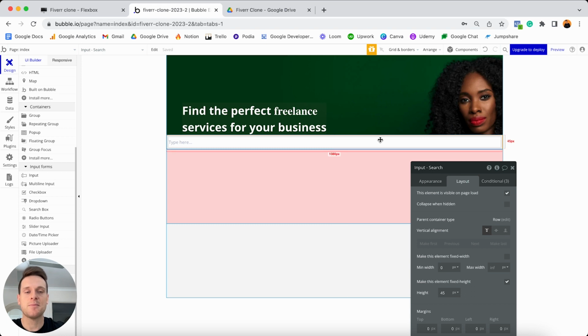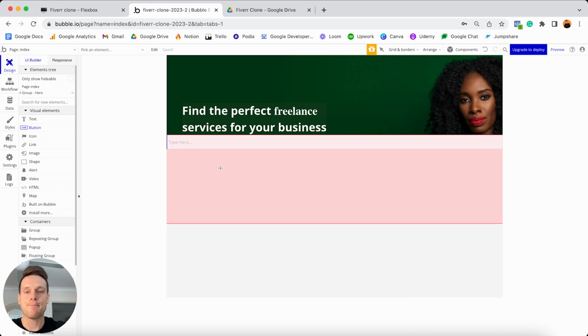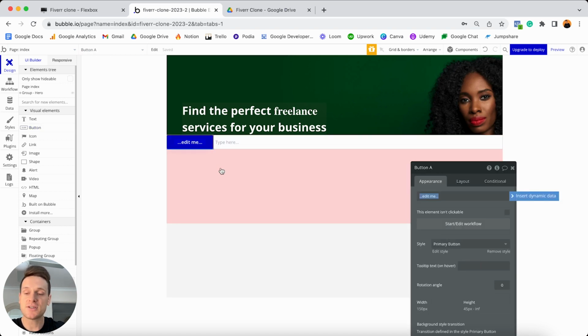Now, next to this input field, what I'd like to do is add a button element into this group. And that button element is going to be our search button, which when clicked, later on we're going to build out a workflow to power a search feature. And so in order to add a button element onto our page, we're going to scroll on up to our visual elements. We're going to add a button element into our group. And the first thing you'll notice is that this button element sits directly beside our input field. And that's because the container layout of this red group is of course set to be a row, which just allows them to be positioned horizontally.